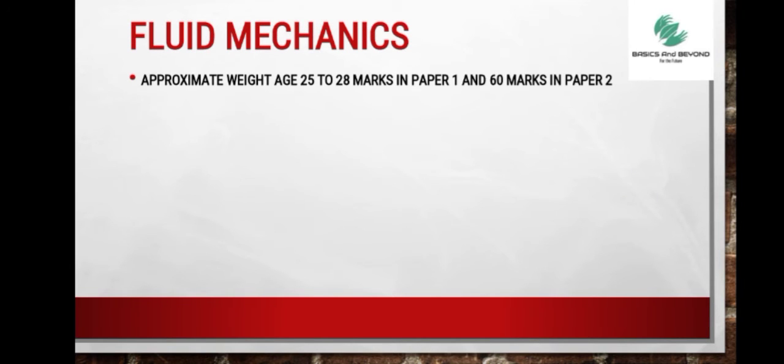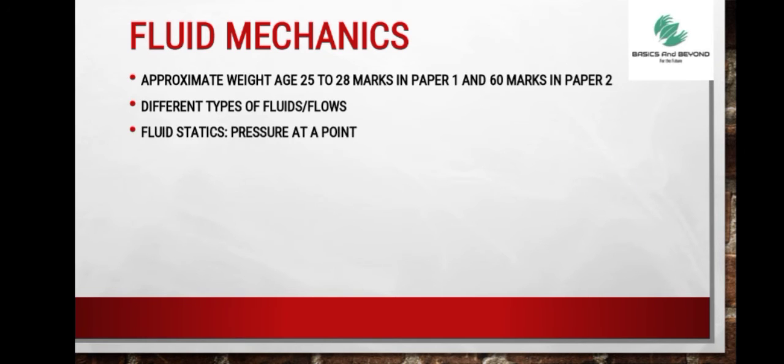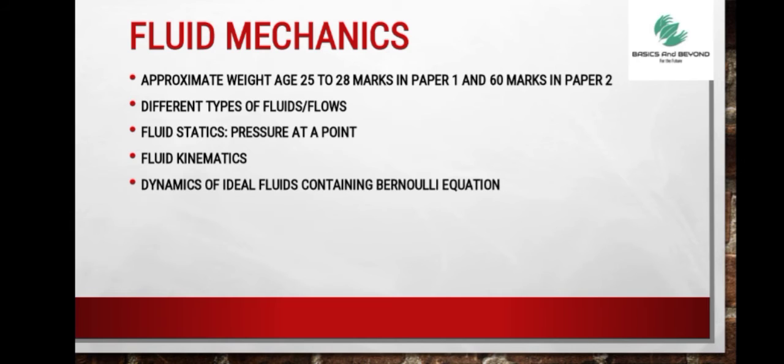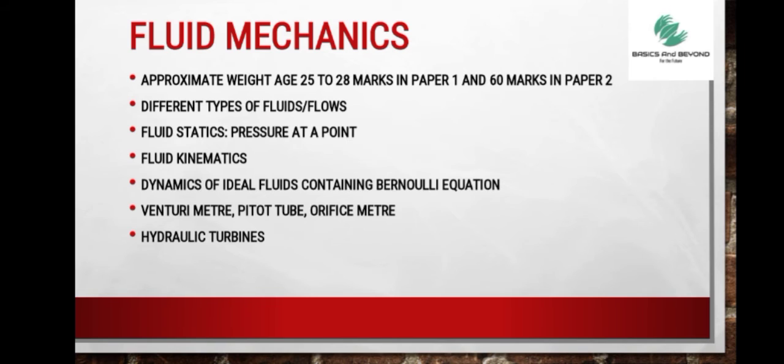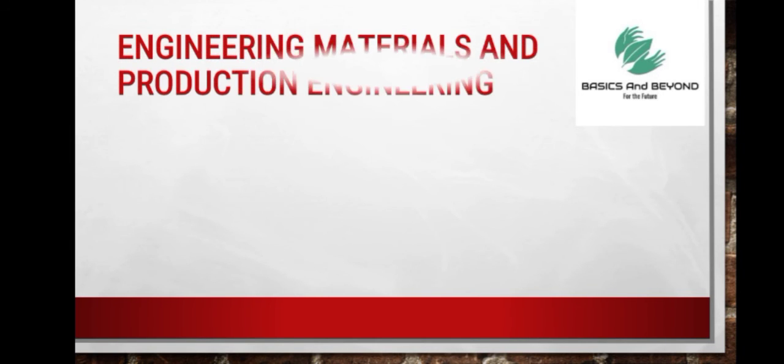In the next subject, that is fluid mechanics, the approximate weightage is 25 to 28 marks in Paper 1 and 60 marks again in Paper 2. The topics to be covered are different types of fluids and different types of flows, fluid statics, that is pressure at a point, along with fluid kinematics, dynamics of ideal fluids containing the Bernoulli equation, Venturi meter, Pitot tube, orifice meter, hydraulic turbines and centrifugal pumps. Hydraulic turbines and centrifugal pumps are of much more importance in comparison to other topics in fluid mechanics.